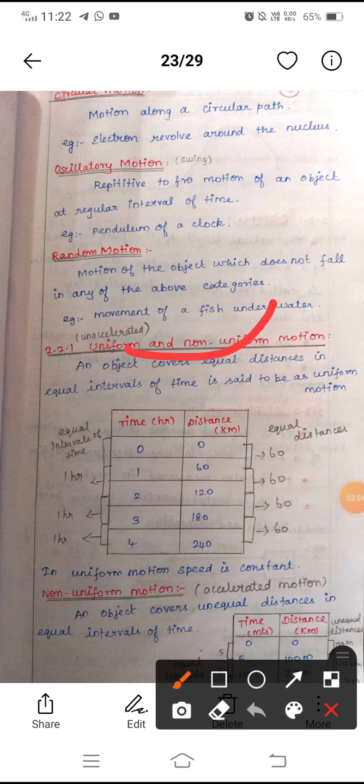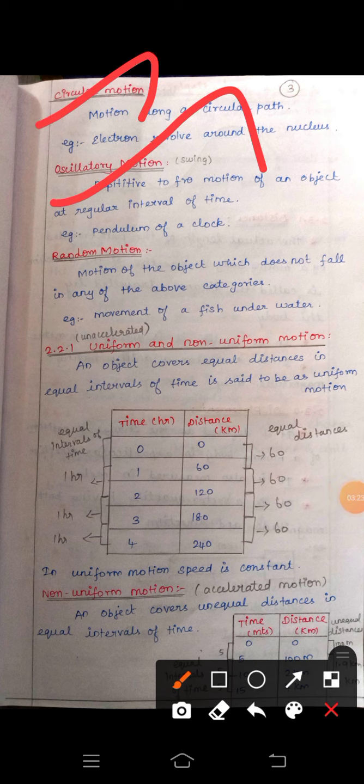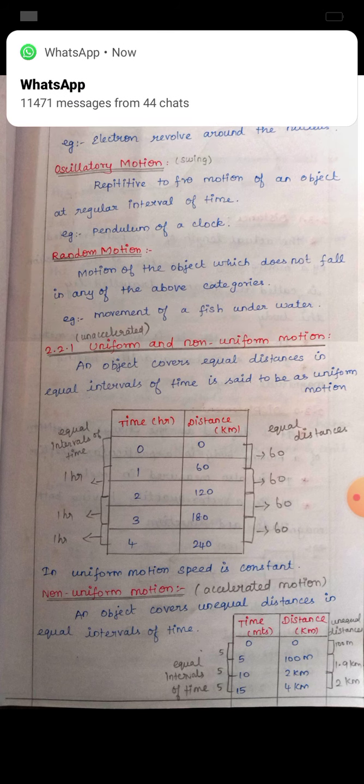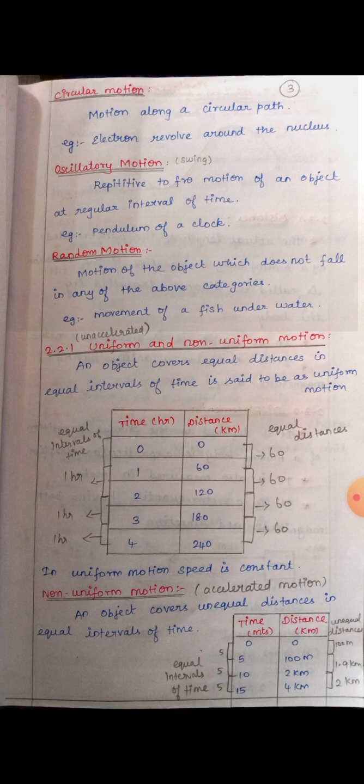Next is random motion. Motion of the object which does not fall in any of the above categories. If it doesn't follow linear motion, circular motion or oscillatory motion, this is said to be random motion. For example, movement of fish under water. Is the fish moving in a straight line? No. Is it moving in a circular path? No. Movement of fish underwater is of its own wish. So, the motion of the object which does not fall in any of the above categories is said to be random motion. Example, we can write movement of fish under water. Are you clear?